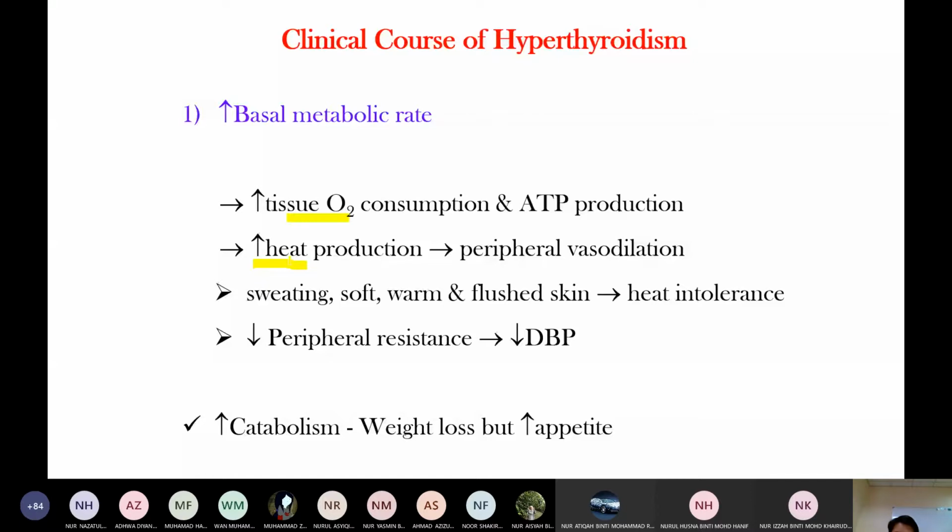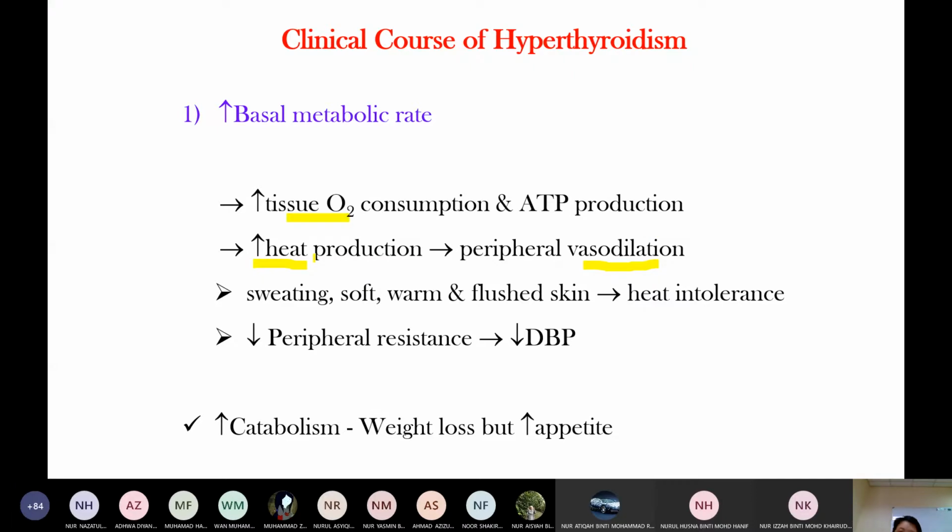For heat loss, there is peripheral vasodilation. Peripheral vasodilation presents with sweaty, soft, warm skin. Why vasodilation? For heat loss, because of increased heat production.